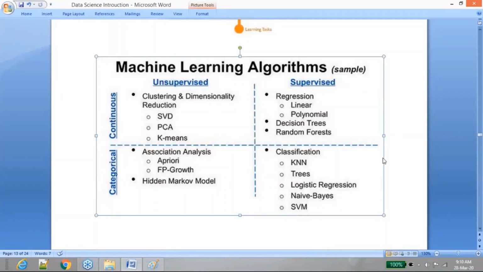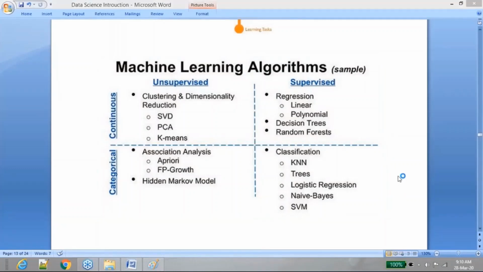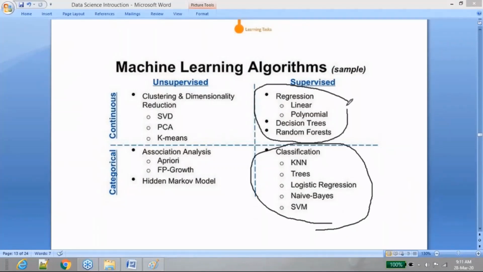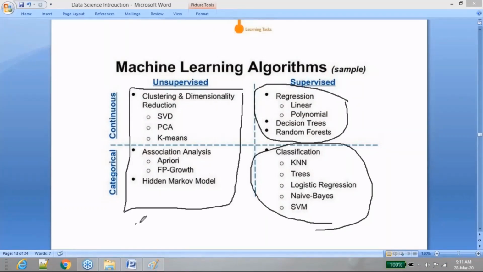So you will see more use cases in terms of classification, and very few use cases in terms of predicting a continuous variable, if you look at reality. Out of 100, maybe 18% of the people will work only on unsupervised learning. Out of 100, maybe only 2% or less will work on reinforcement learning. It has very little scope because very rare people get a chance to work on reinforcement learning.